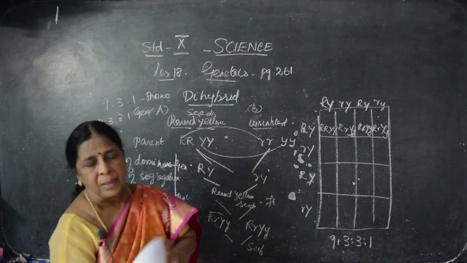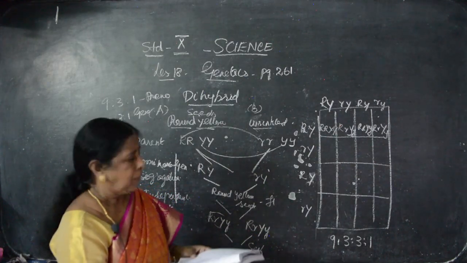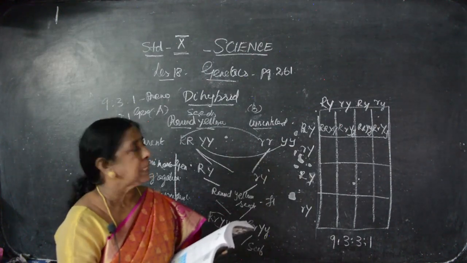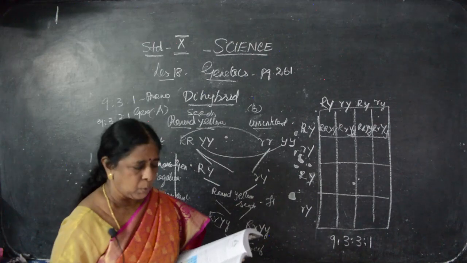Structure of chromosome, what are the kinds of chromosome? Then they made DNA. I said, now what is the structure of DNA? Everything we came to know in the next class.